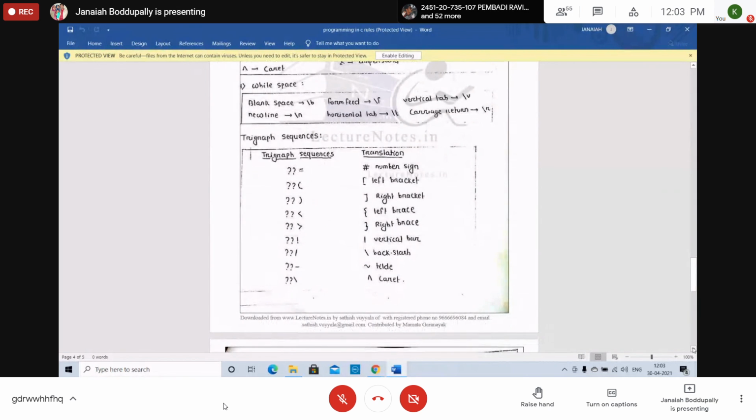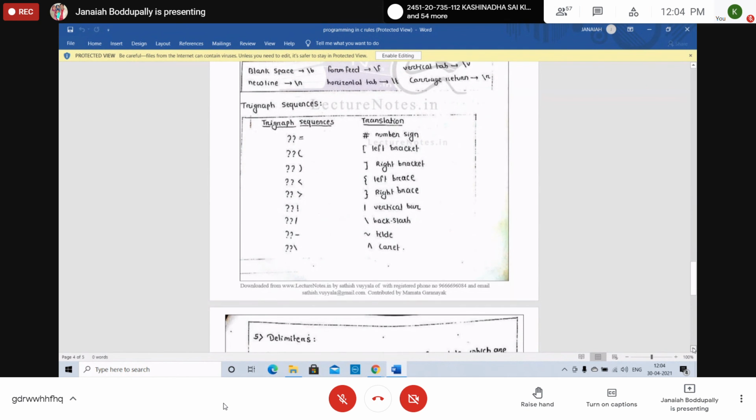Trigraph sequences we use here in our C language. Double quotes equal, as numbers and translation. Generally we don't want to use all this, but sometimes they may ask in the Viva, so if you want to learn, you learn. Double question mark and equal, that is the number sign. Double question mark and the opening bracket, that is the left bracket, like this.